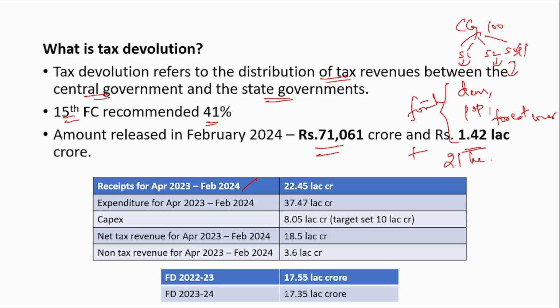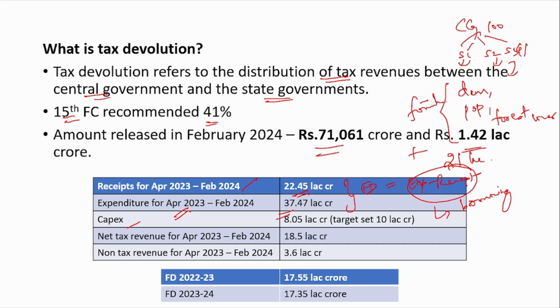So, up to February 2024, the receipt for this year is 22.45 lakh crore, but the expenditure is 37.47 lakh crore. From this you can understand the fiscal deficit meaning. So, what does fiscal deficit mean? It is expenditure minus receipts. By calculating this, you will know how much money you should borrow to cover the deficit. Since the expenditure is more than the revenue, you have to borrow from the market or from international organizations to meet the expenses. So, for this purpose, the fiscal deficit is calculated.